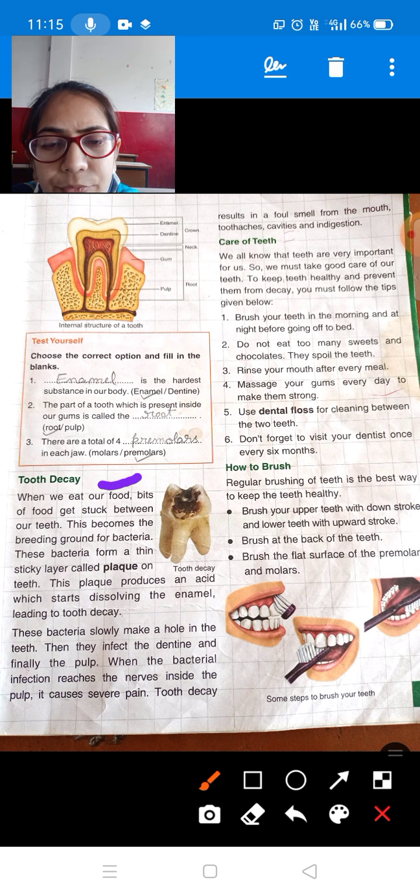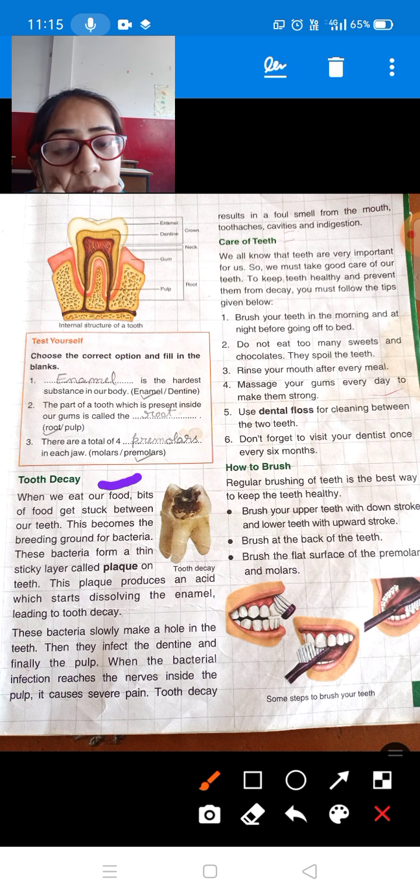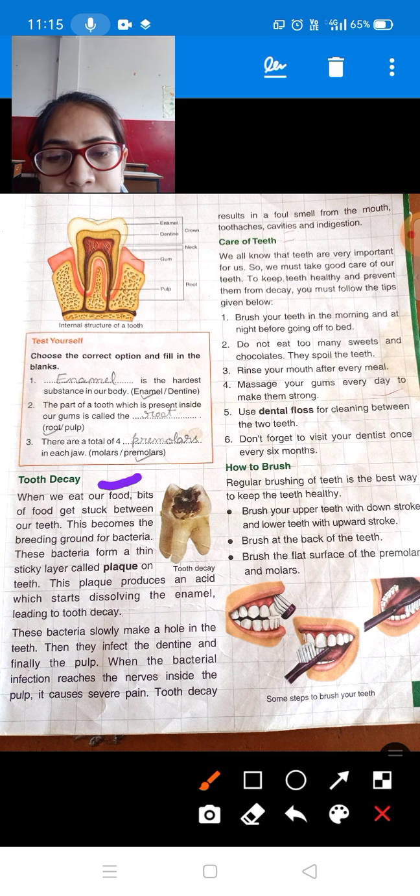When we eat our food, bits of food get stuck between our teeth, right? Whenever we eat any food, the food particles stick between our teeth. This becomes the breeding ground for bacteria, meaning all the bacteria will come here and reproduce themselves. They produce many more bacteria.